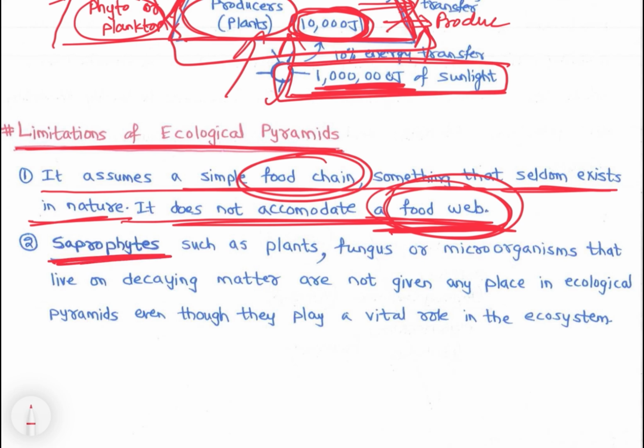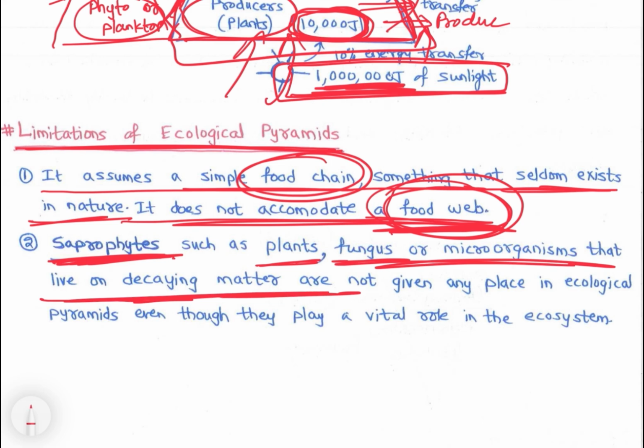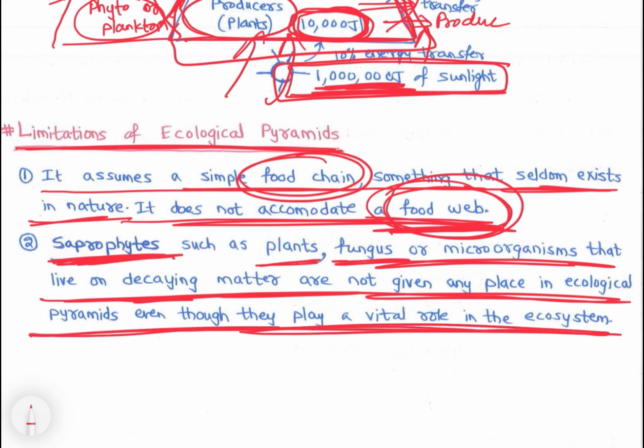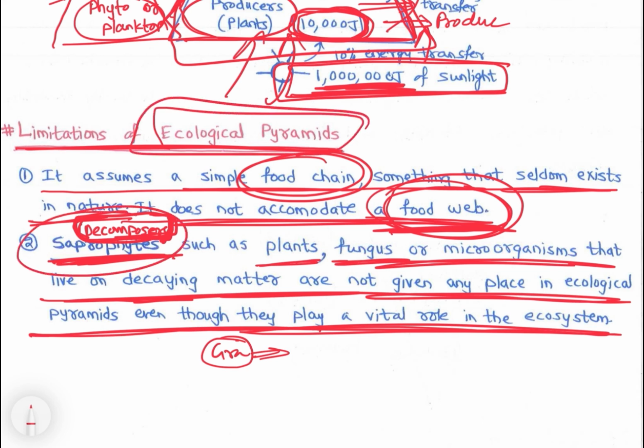Then saprophytes such as fungi and microorganisms that live on decaying matter are not given any place in the ecological pyramids, even though they play a vital role in the ecosystem, right? That is, decomposers. We have discussed how in detritus food chains decomposers play a major role, but ecological pyramids don't consider saprophytes or decomposers. So these are the limitations, right?